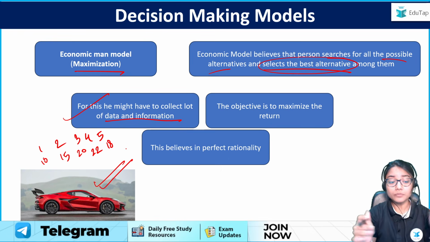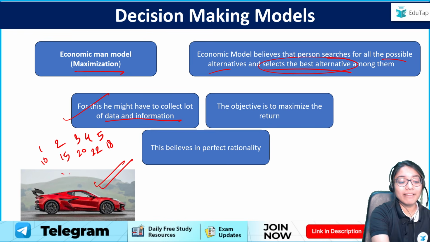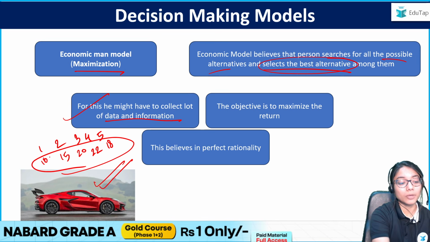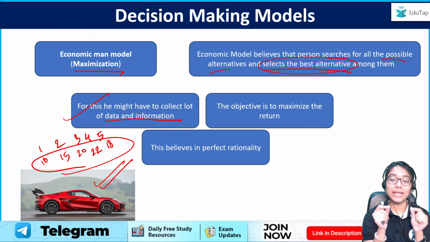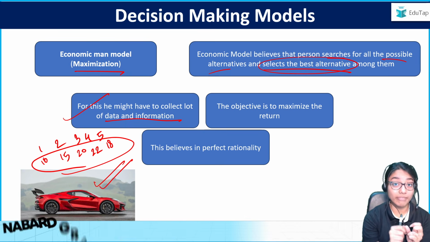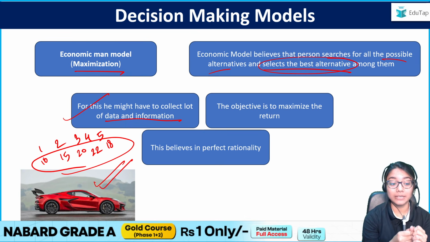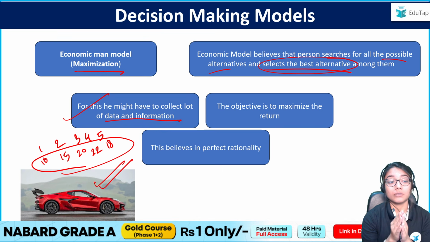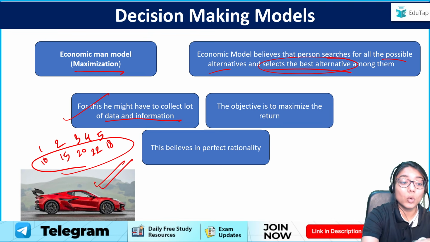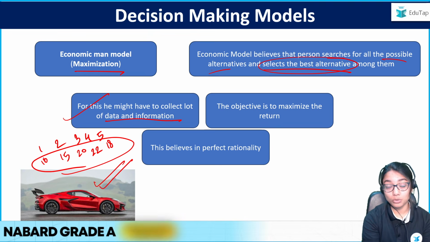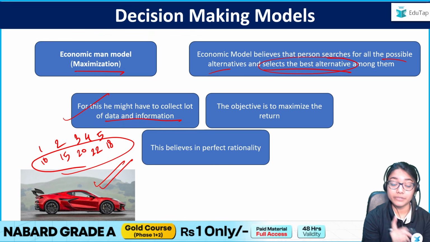of 18. So, only and only if I have all this data along with me and the other parameters as well, safety and other things. Only if I have all this information can I make the best choice amongst all the 5 options of cars I have to buy, right? So, it is very, very essential that you have information, right? Only then you can make the best decision to maximize your returns. That is the first scenario.